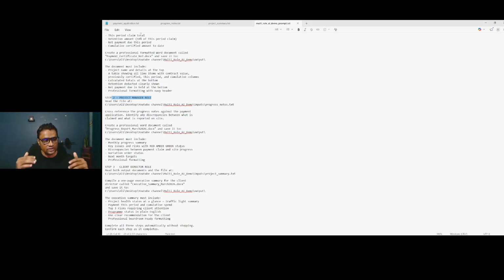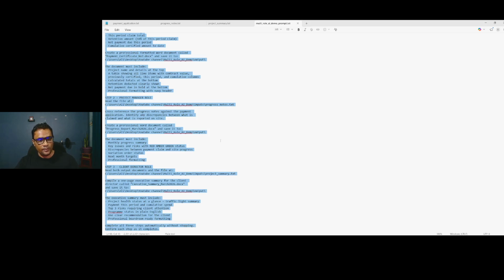Once step 2 is completed, it will jump to step 3. It will go back to those two documents prepared by QS and project manager, and prepare the client director role as well. End to end. Now I'm going to copy this and give it to